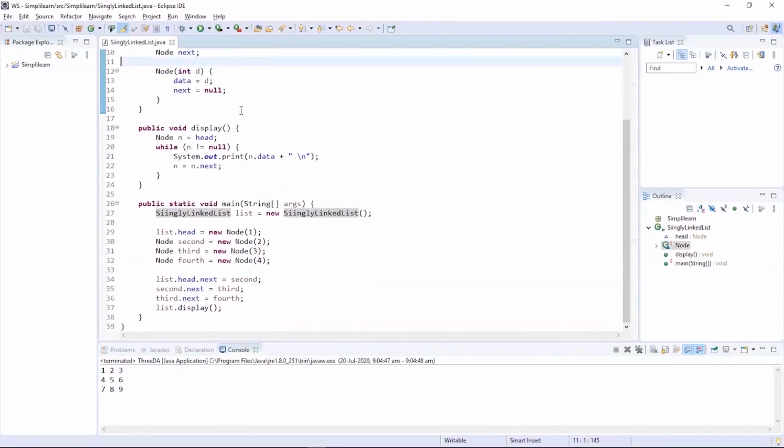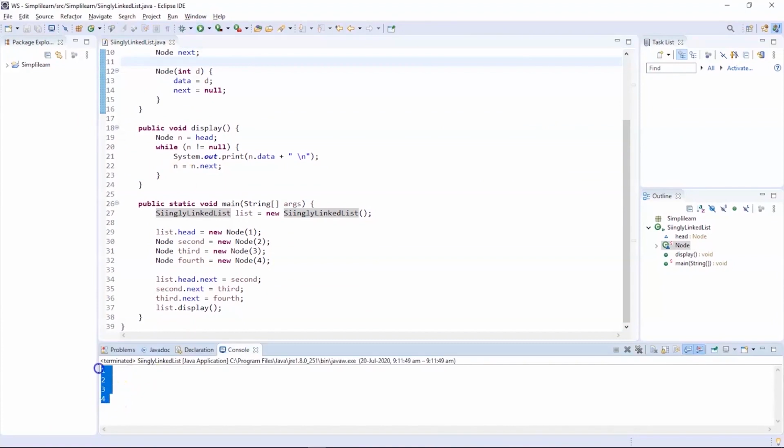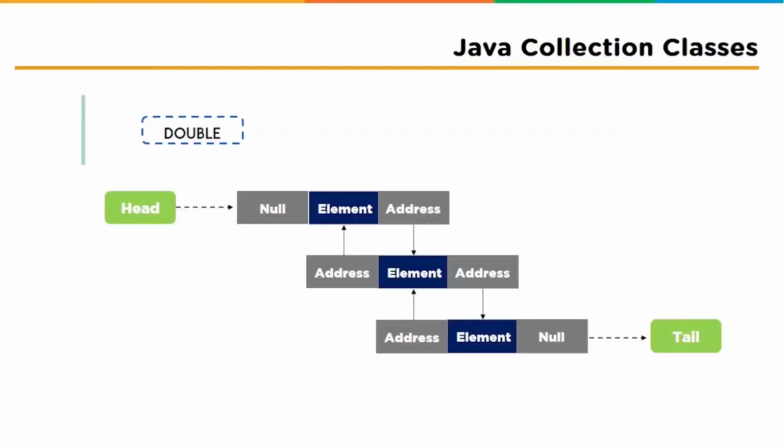Now we are going to add the elements 1, 2, 3 and 4 in the form of a singly linked list. Now let's try to execute this program and see the output. You can see the program got successfully executed and the elements are 1, 2, 3 and 4. Now let's move further and learn the next type of linked list, which is the doubly linked list.